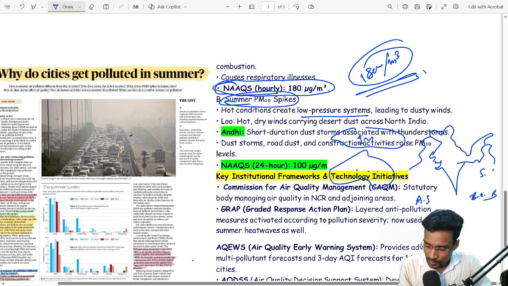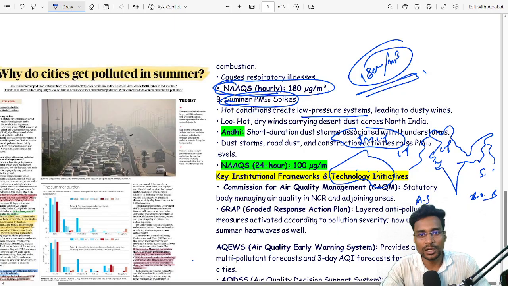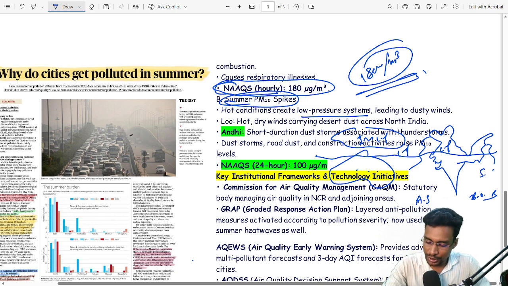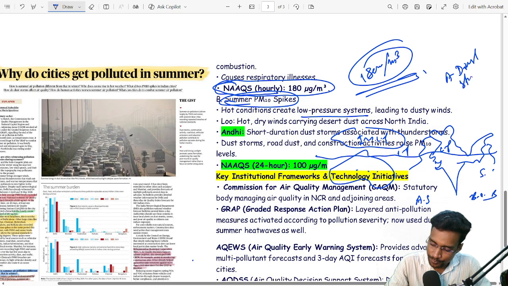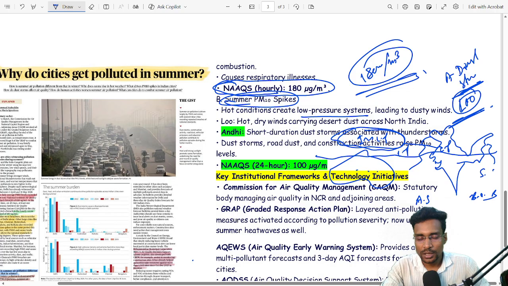During the summer, a low pressure system exists from Iran to India, right? Iran to India, a low pressure system exists up to this point also. That is the low pressure system. So due to the presence of the low pressure system, a high dust storm which originated in this particular area comes to India, and that helps to form the case of Loo.